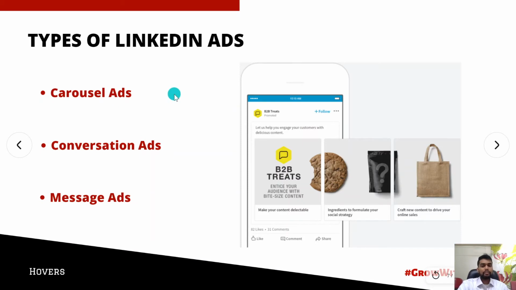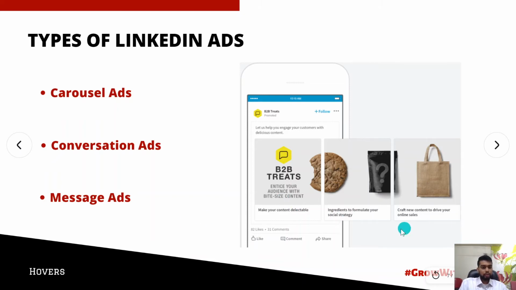Carousel ads, I've also told you about in the Instagram ads. This carousel type of ad mainly started from Instagram, where you could put a lot of images and swipe through each image. This is the same kind of thing that LinkedIn now has. And in carousels, the main thing is that you can tell a brand story.